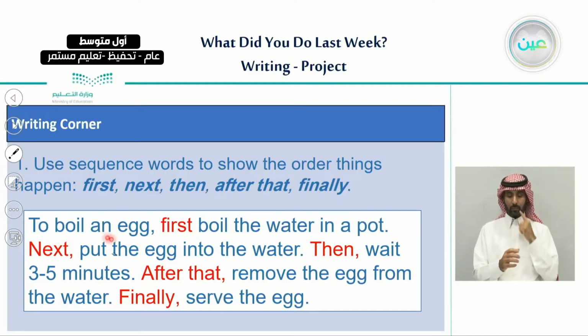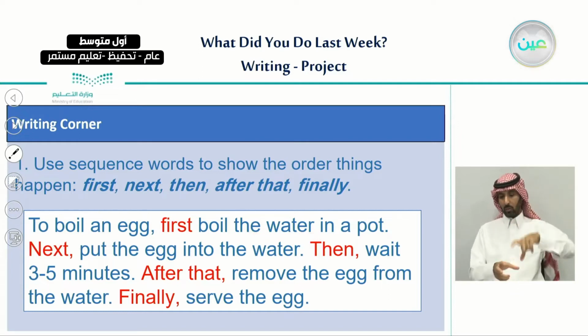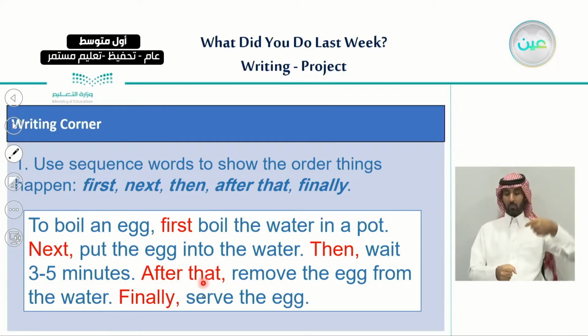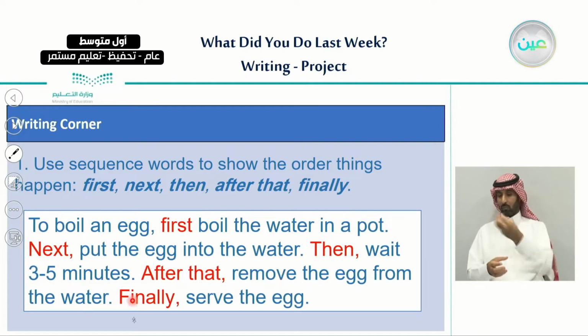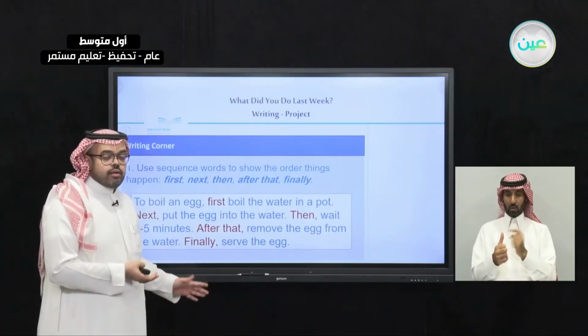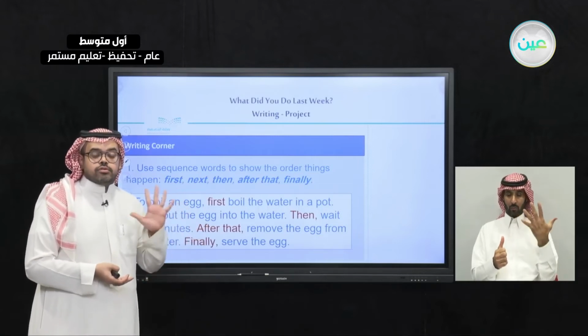To boil an egg, first boil the water in a pot. Next, put the egg into the water. Then wait 3 to 5 minutes. After that, remove the egg from the water. Finally, serve the egg. So as you can see here, in this example I used 5 sequence words.